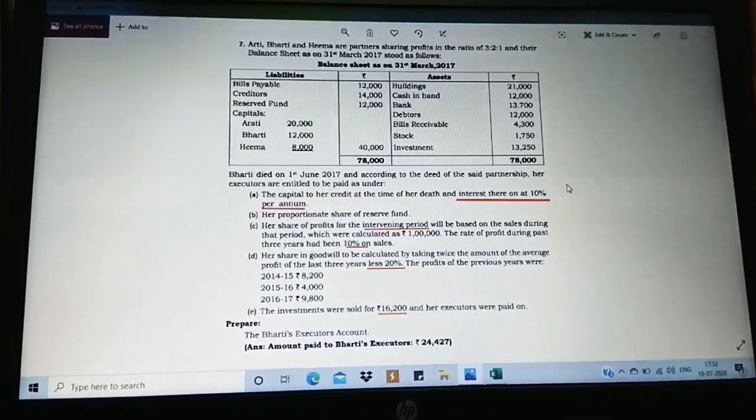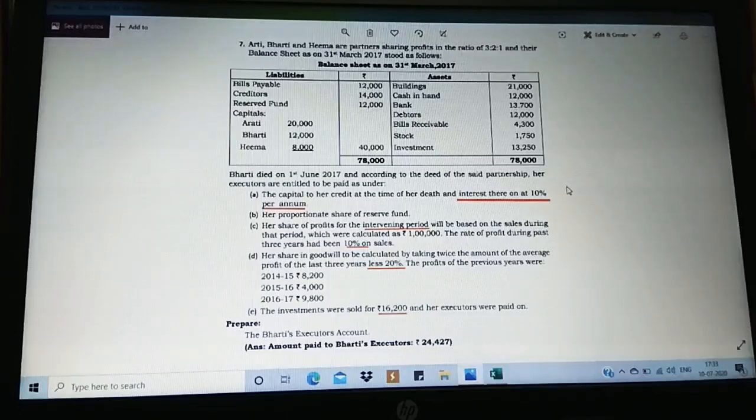Hi students, in this video we are going to go for exercise 7, which is with different adjustments. Let us just observe the question. Aarti, Bharti and Hema are partners sharing profits in the ratio of 3:2:1. That's their profit sharing ratio. Then assets they have given and liabilities they have given.